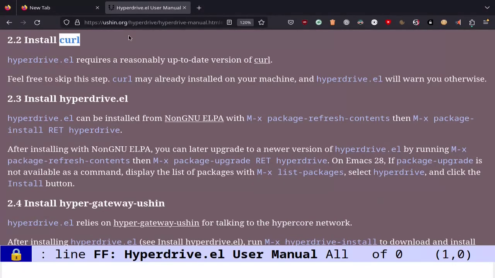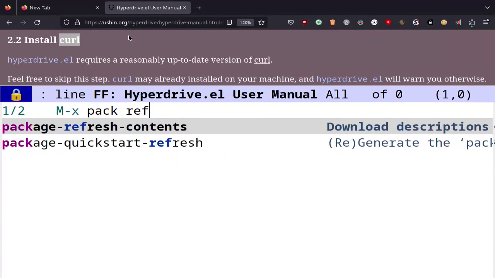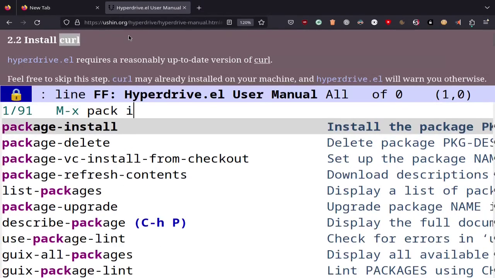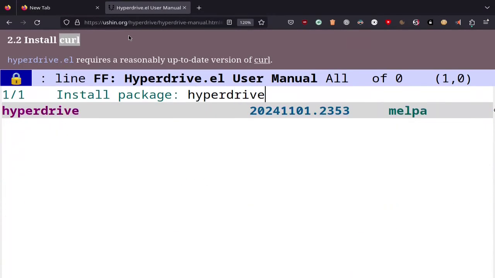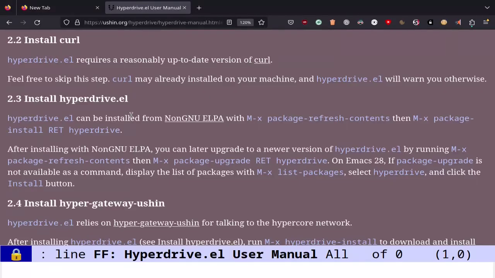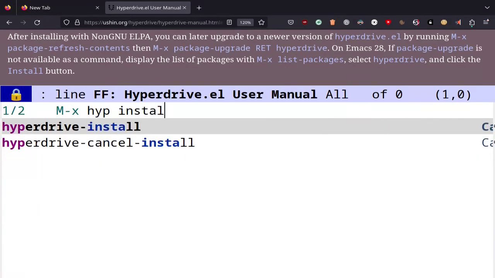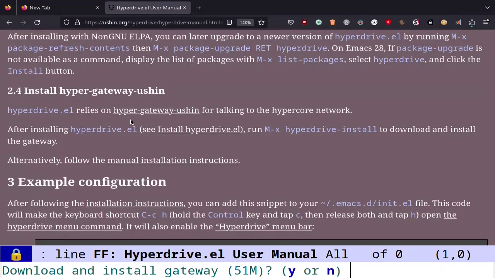Now, from within Emacs, you can install hyperdrive.el. Run M-x package-refresh-contents, then M-x package-install, type in hyperdrive, and hit return. Next, we'll install hypergateway Ushin. Let's run M-x hyperdrive-install. It's prompting me to download and install the gateway, which is 51 megabytes.